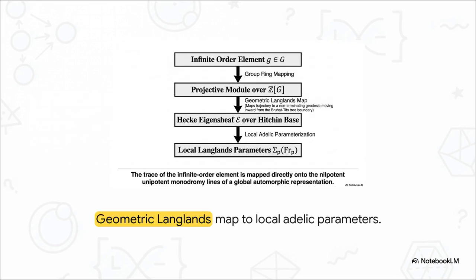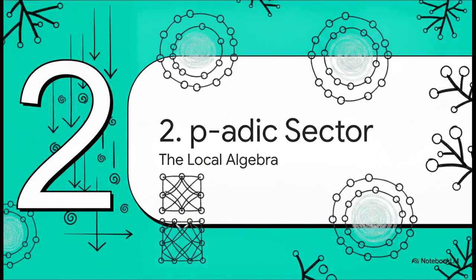So rather than staying trapped in discrete algebra, the framework does something brilliant. It maps that infinite trajectory directly downward. We're translating the problem to a place where we can actually solve it. We move from the infinite order element down through the group ring, mapping geometrically onto the Hecke eigensheaf, and finally resting on the nilpotent unipotent monodromy lines of a global automorphic representation, and that yields our local Langlands parameters. Which brings us to part 2, the local p-adic sector.